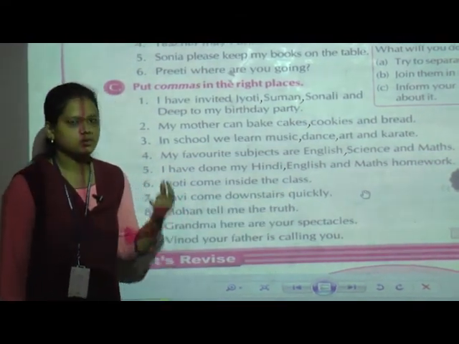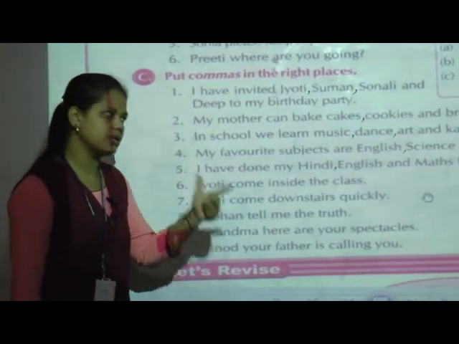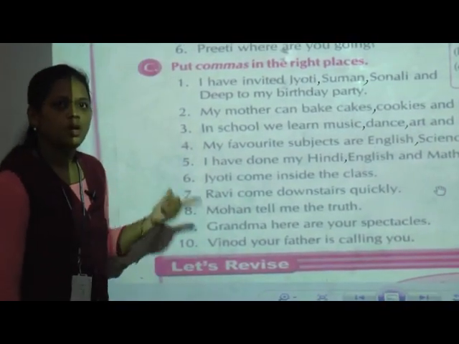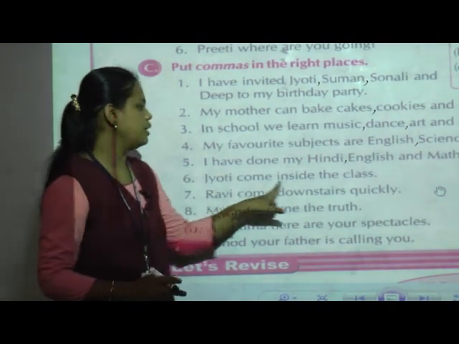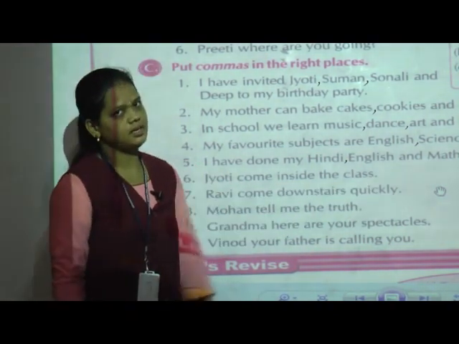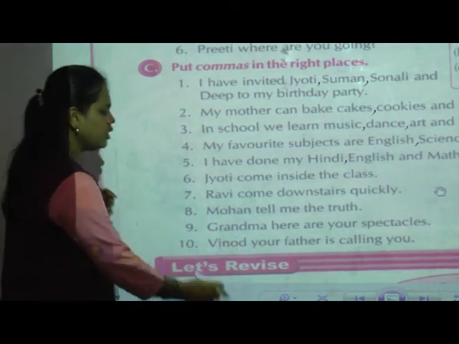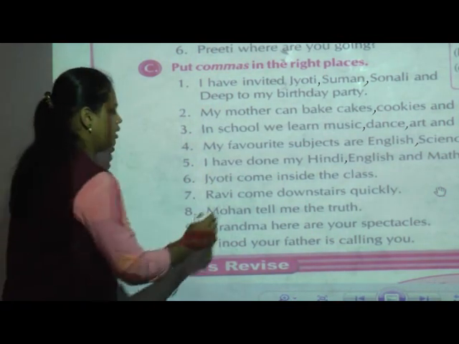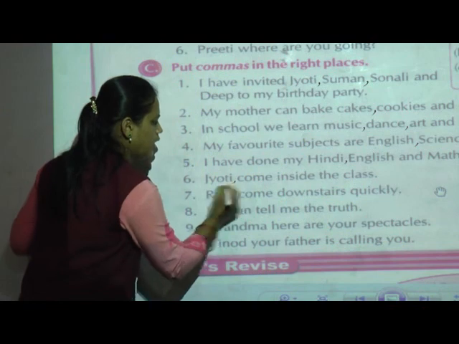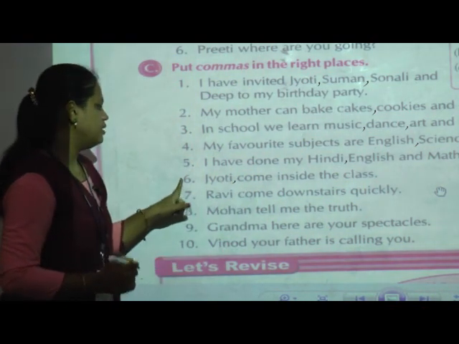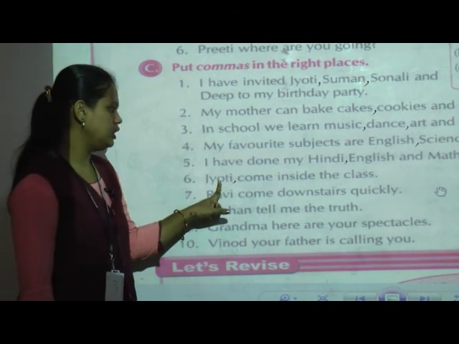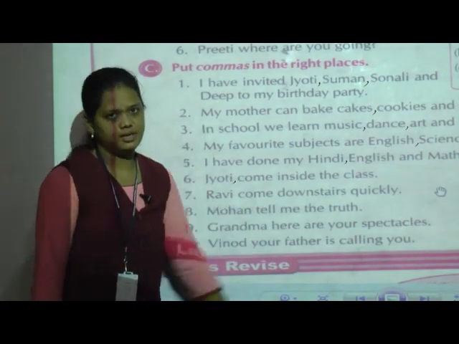Here we are saying to Jyoti, please come inside the class. So after the noun we have to put the comma to separate the rest of the sentence. In the sixth one, we put the comma after Jyoti. The sentence is like this: Jyoti, come inside the class.